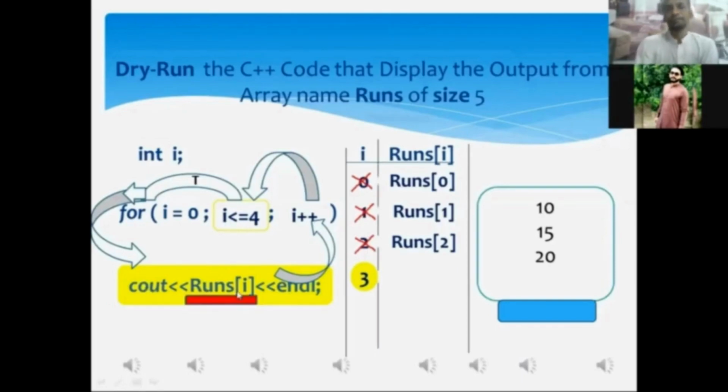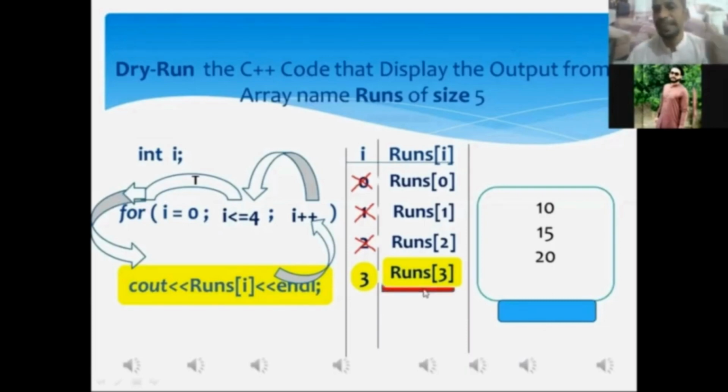Runs within square bracket 3. Runs within square bracket 3 is the memory address of the fourth memory location of the array. Whatever data value has been stored in the fourth memory address of the array must be displayed onto the monitor screen. What data value will be displayed onto the monitor screen?